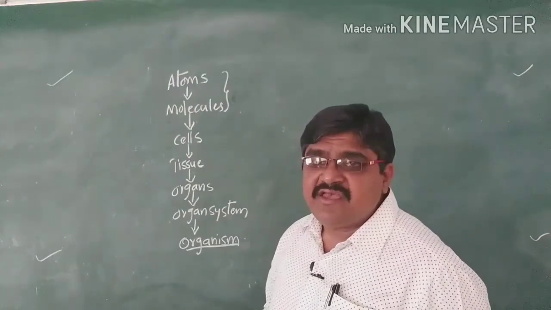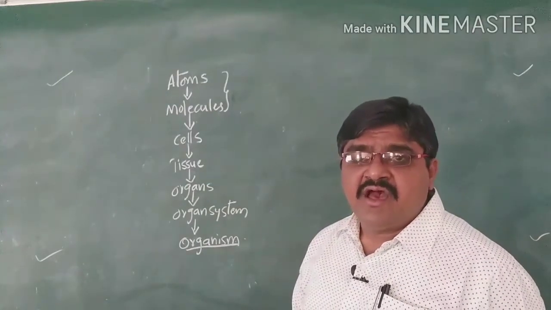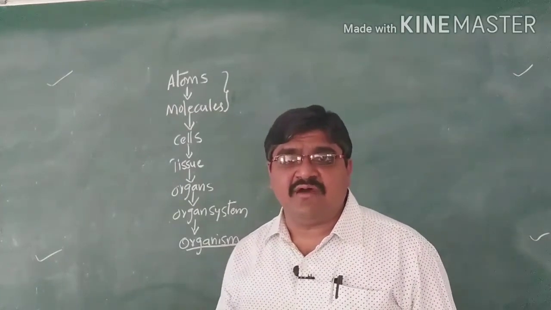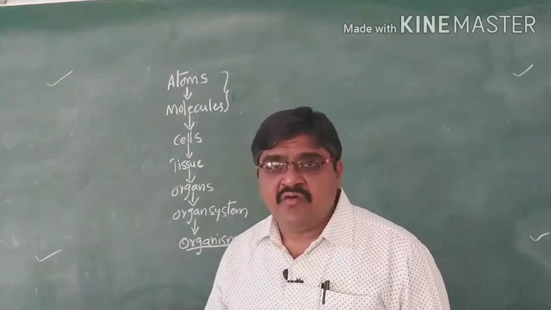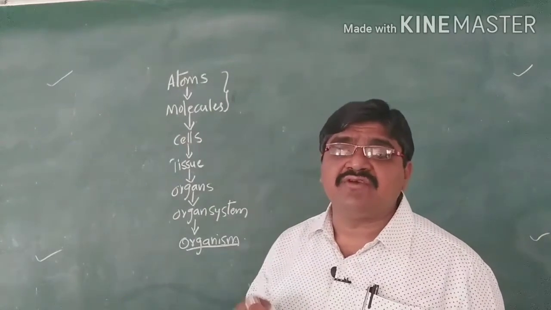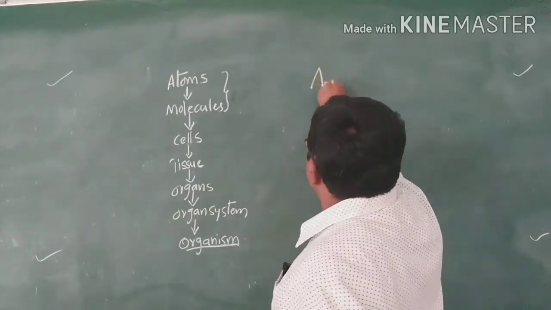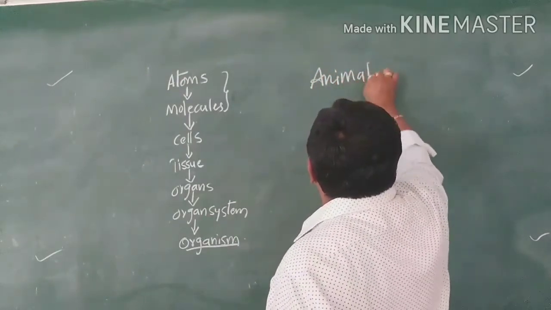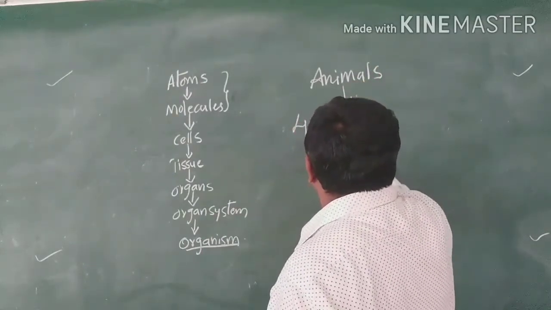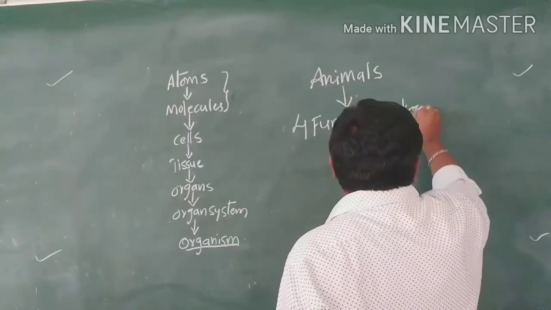Here we want to know how these are formed, that is, how organs and organ systems are structured. To know how organs and organ systems are formed, we first have to know how tissues are formed, and how tissues help in the formation of organs. So in animals we have four fundamental tissues.